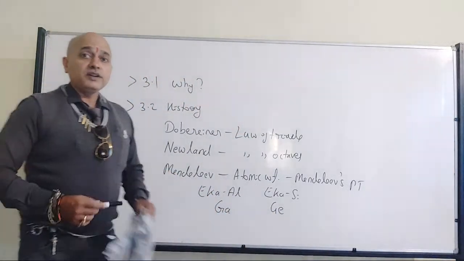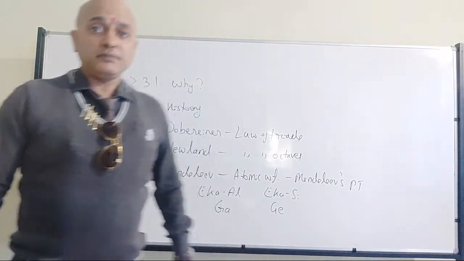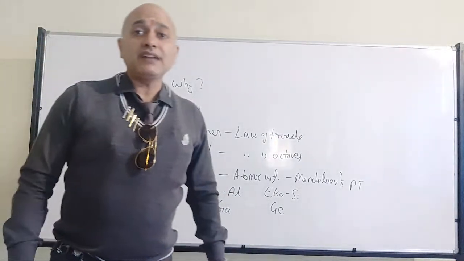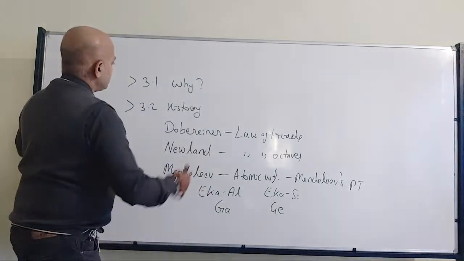Whatever he predicted was accurate, because they are well studied elements. That's what we have discussed.